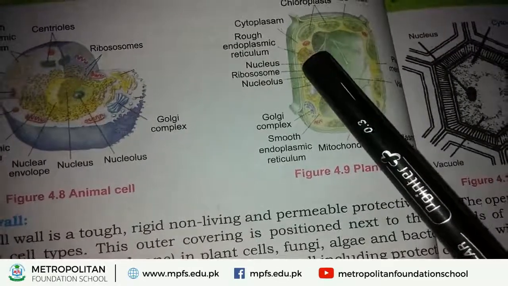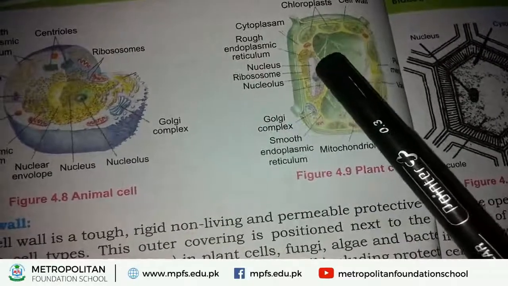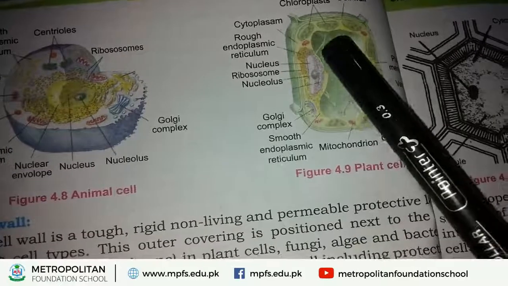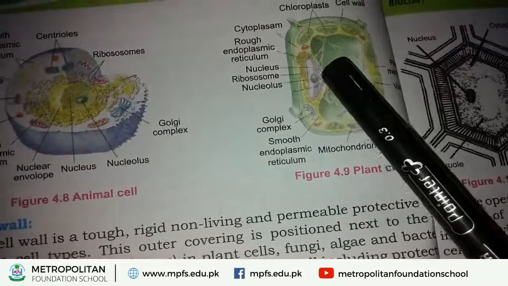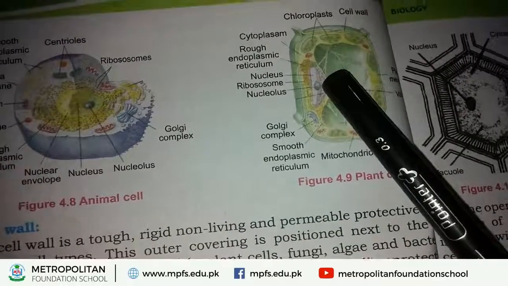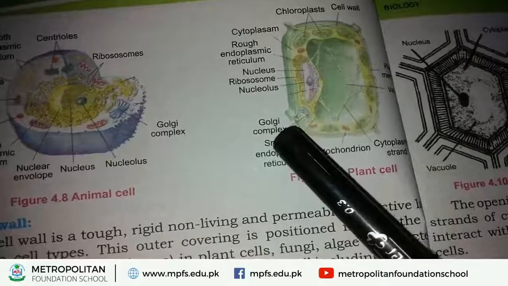Okay. Next, nucleolus. Inside the nucleus, another spherical or oval-shaped body is visible. That is called nucleolus.